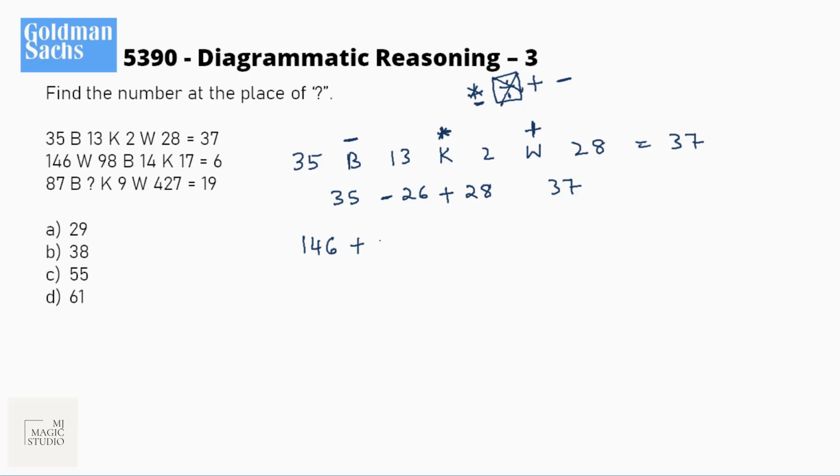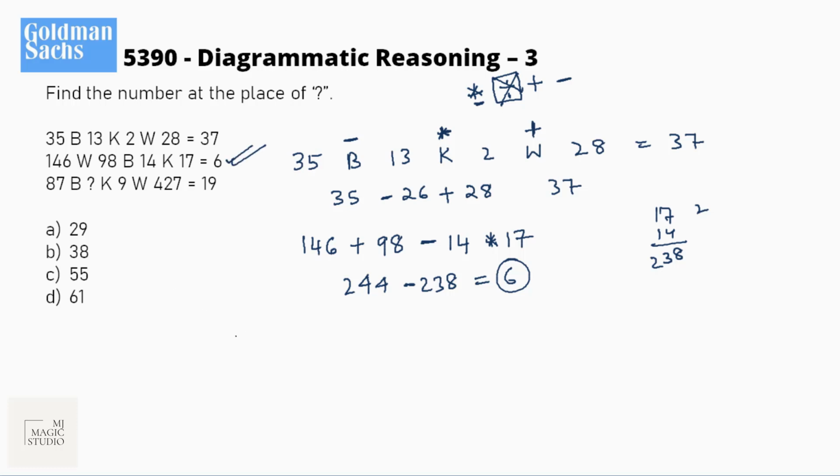146, W is plus 98, minus B is minus 14, and K is into 17. Okay, so 8 and 6 is 14, 14 into 17 is 238, 244 minus 238 is 6, bingo, it fits in.